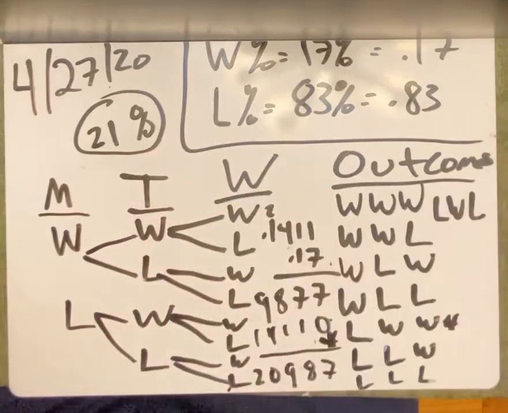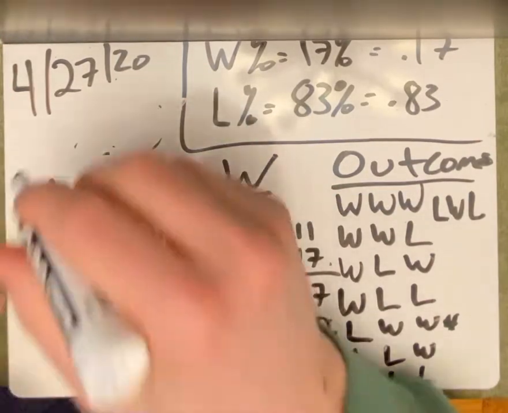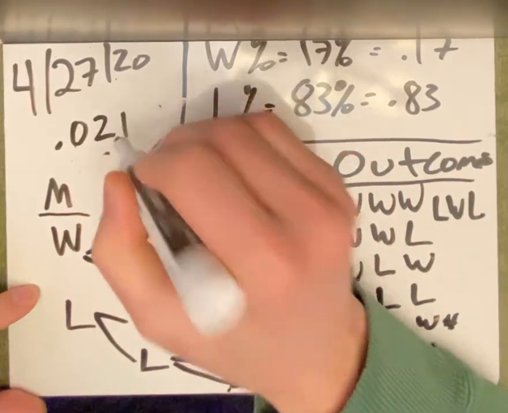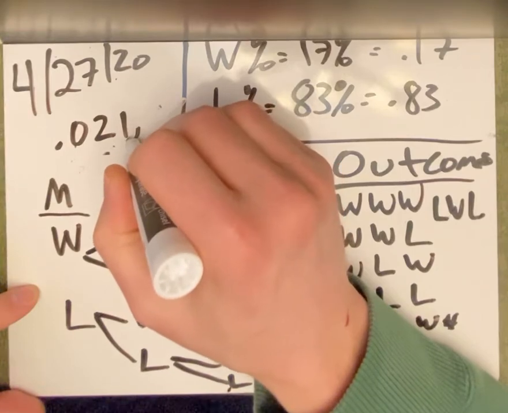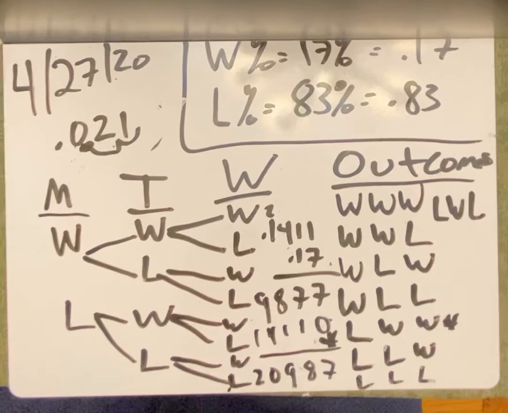Wait, I think I made a mistake, hold up. 0.021. Yeah, 21%. That's the probability that you'll lose on Monday, and win on Tuesday and Wednesday.